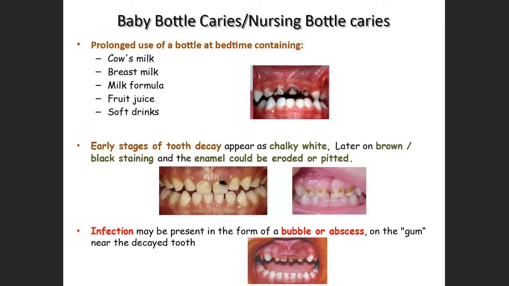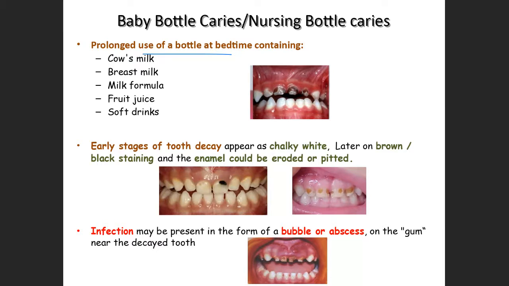Now just briefing about the problems. What is baby bottle caries or nursing bottle caries or early childhood caries? It is basically seen because of prolonged use of a bottle at bedtime containing cow's milk, breast milk, milk formula, fruit juice or soft drinks.